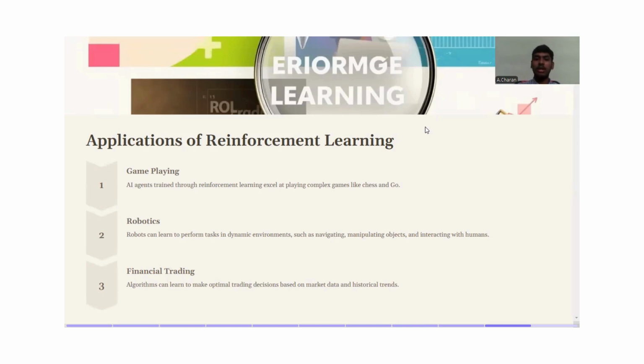From the historical trends, we can see whether stock prices are falling or increasing. Based on this historical data, we can predict whether the stock price will increase or decrease, and whether the shares will have more value or no value. So in this way, we can apply reinforcement learning.